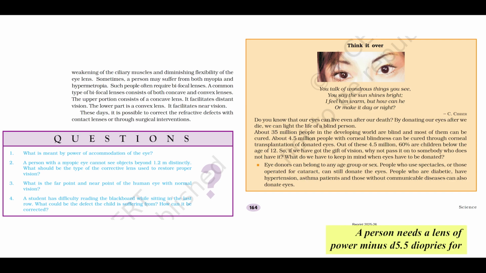A person needs a lens of power minus 5.5 dioptres for correcting his distant vision. For correcting his near vision, he needs a lens of power plus 1.5 dioptres. What is the focal length of the lens required for correcting distant vision and near vision?